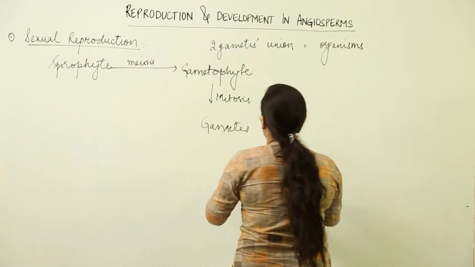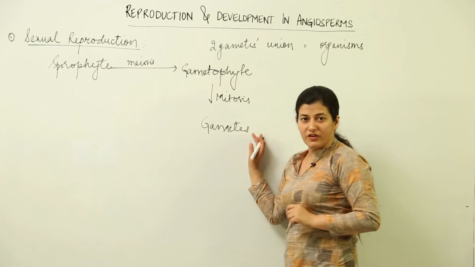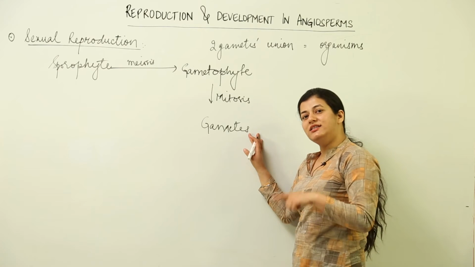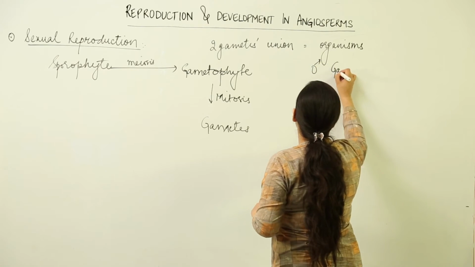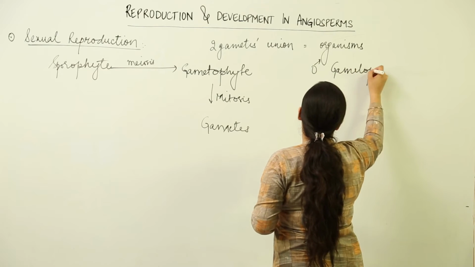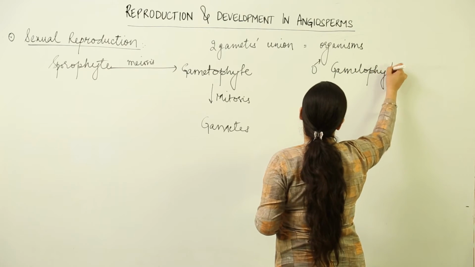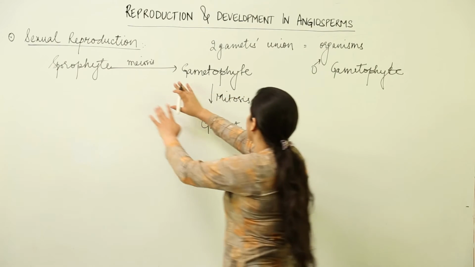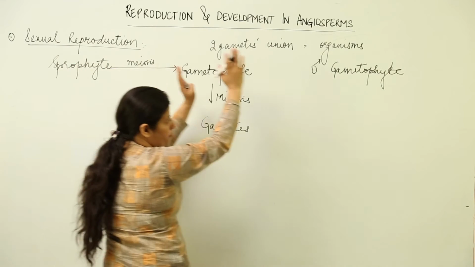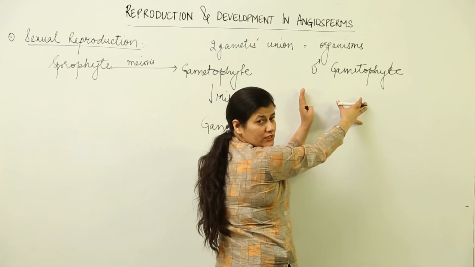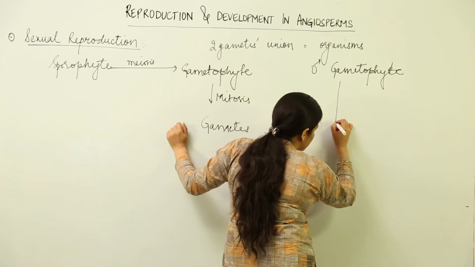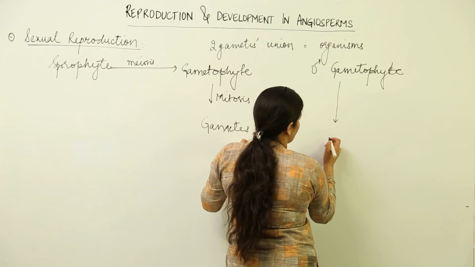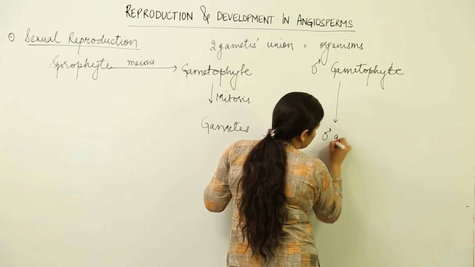Now this entire process of formation of gametes inside the male gametophyte is known as... Supposedly, the sporophyte has the male gametophyte distinguished as a result of meiosis. When mitosis takes place, there is formation of male gametes.